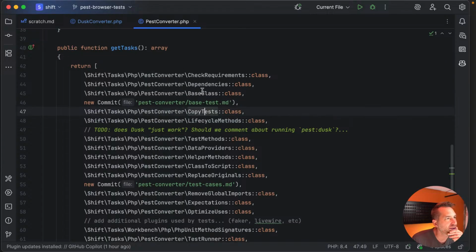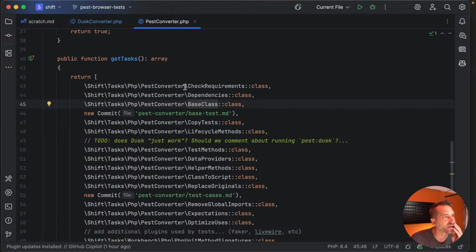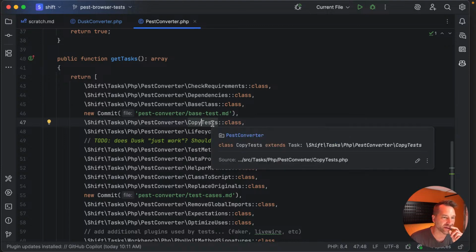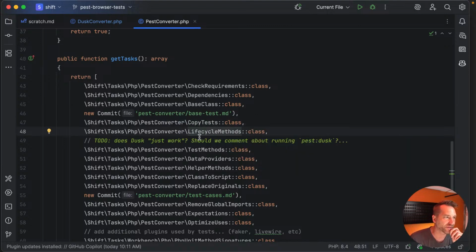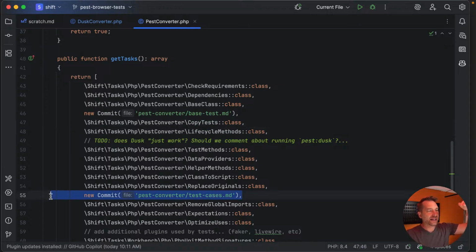Here's an example where, same thing, we check requirements, dependencies, base class, those core files, and then we copy the tests. So here's more where we're doing the pipeline, where finally we commit.